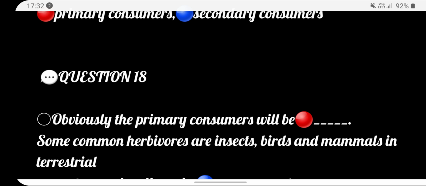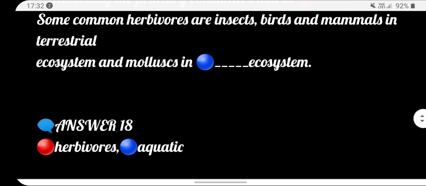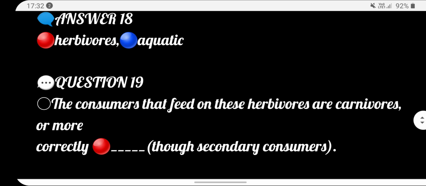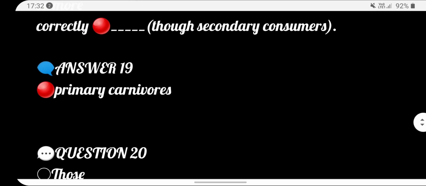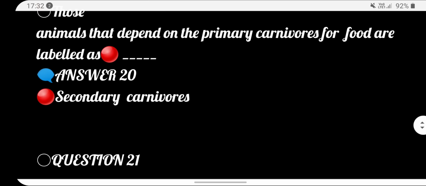Some common herbivores are insects, birds, mammals, and in terrestrial ecosystem, and mollusks in dash ecosystem. Answer herbivores, aquatic. Next, the consumers that feed on these herbivores are carnivores, or more correctly dash to secondary consumer. Answer primary carnivores. Next, those animals that depend on the primary carnivore for food are labeled as secondary carnivore.